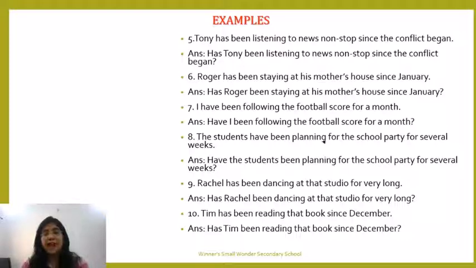The students have been planning for the school party for several weeks. Have the students been planning for the school party for several weeks? Rachel has been dancing at that studio for very long. Has Rachel been dancing at that studio for very long? Tim has been reading that book since December. Has Tim been reading that book since December?